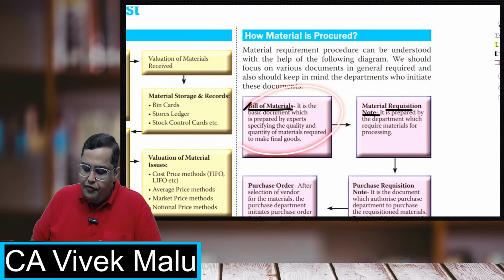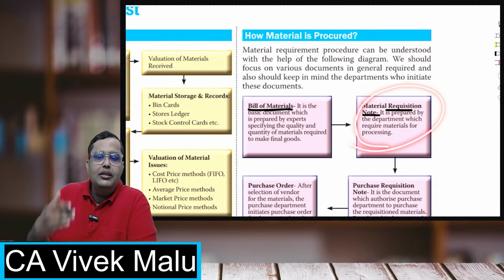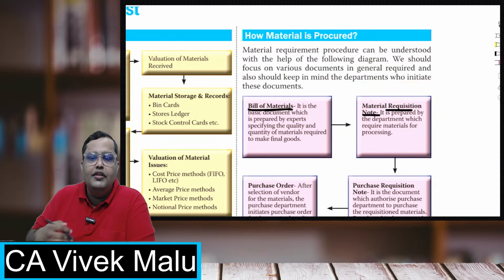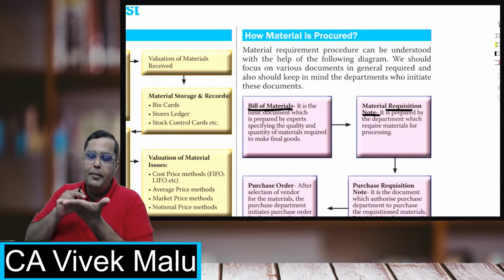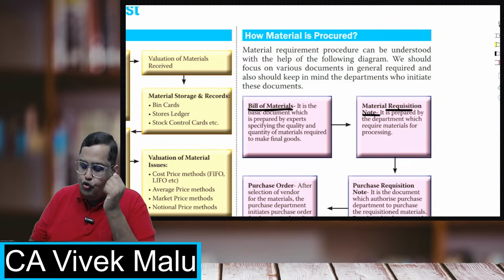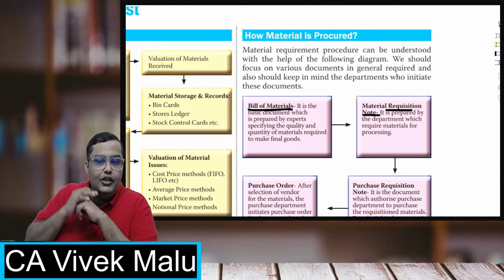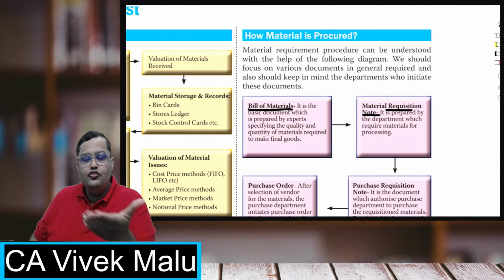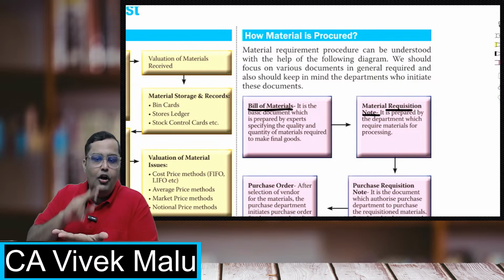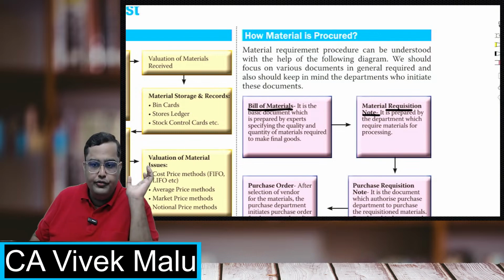So students, the bill of materials is prepared by the planning department. For those who are doing the production, they require materials, so they will go to the storekeeper and submit a material requisition note. Okay, now the storekeeper will check the material requisition note. The storekeeper will check, oh yes, you require these materials, it has been authorized by your group leader or your supervisor, come on, take these materials. The storekeeper will check this list with the bill of materials, with the standard list. If the items are proper, he will give you the goods.